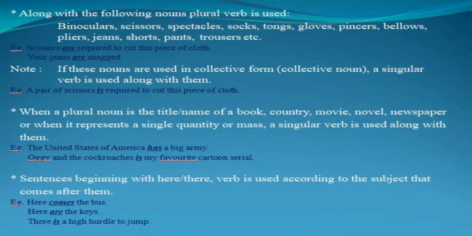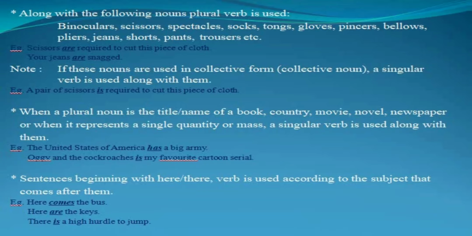Next rule is, along with the following nouns a plural verb is used: binoculars, scissors, spectacles, socks, tongs, gloves, pincers, bellows, plows, jeans, shorts, pants, trousers, etc. So these are the subjects with which we always use a plural verb.